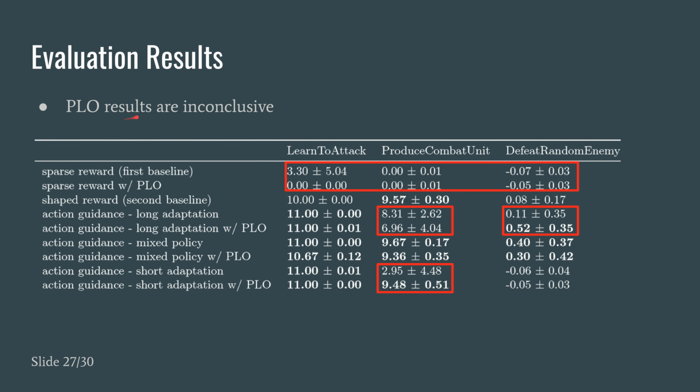Additionally, we find the PLO results are inconclusive. In some tasks, PLO helps really much. For example, in defeat random enemy, we find that PLO really helps with long adaptation. But in produce combat units, we find that PLO actually hurts the performance for the long adaptation agent. But in produce combat units with the short adaptation, PLO helps a lot too. More importantly, if we implement PLO with the agent trained with the sparse reward, we find that the agent is not able to learn anything with PLO. So this suggests that PLO is a code-level optimization that is very specific to action guidance.